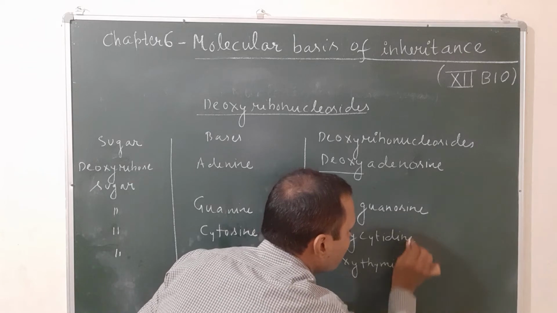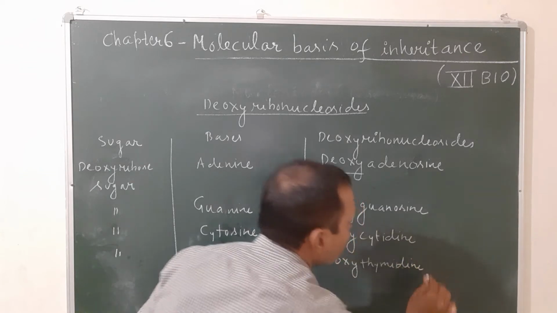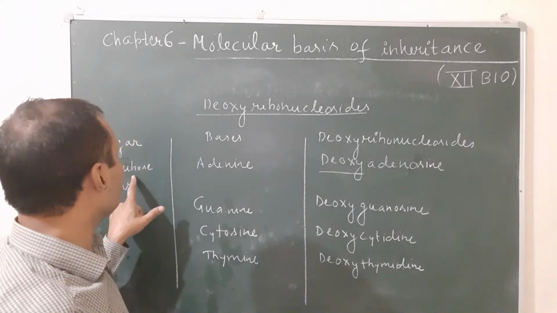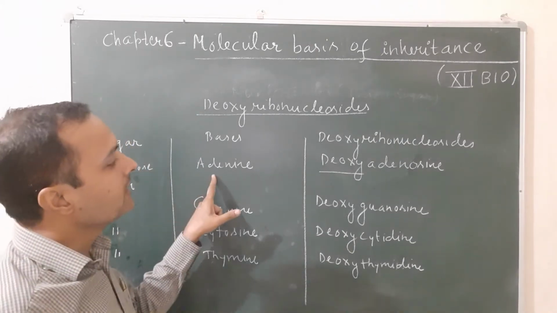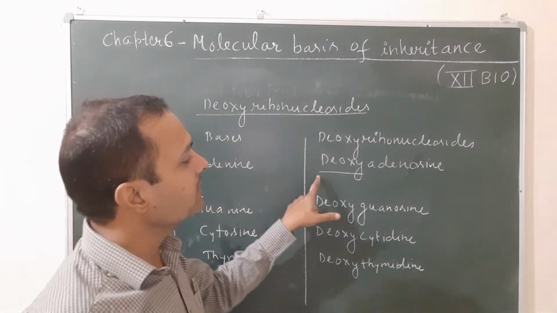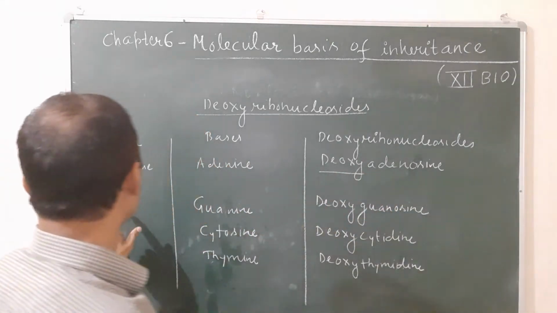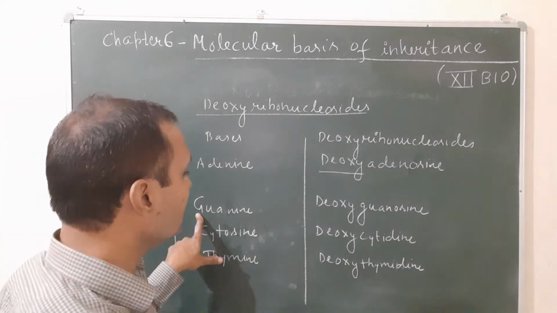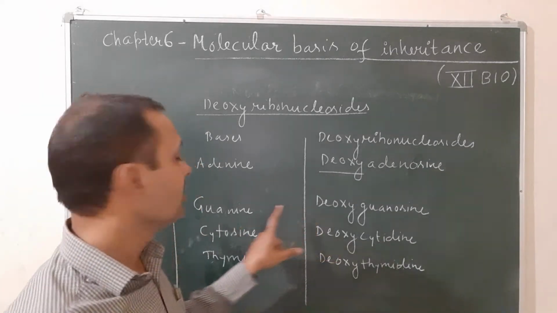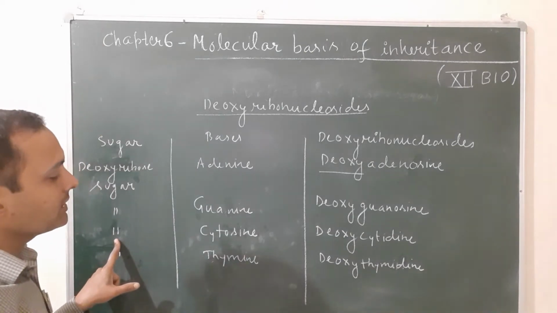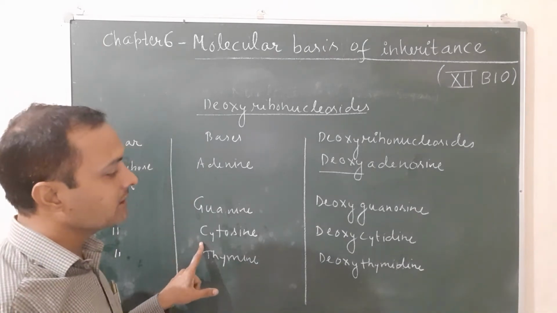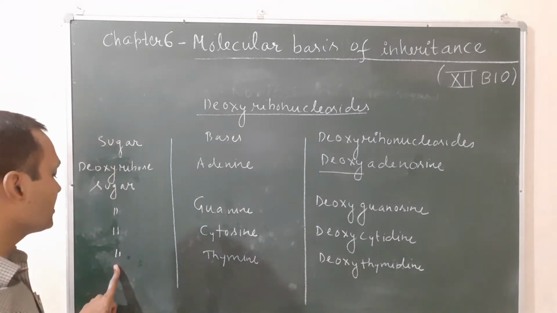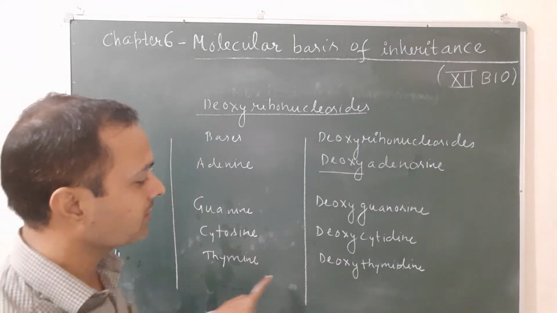So these are the nucleosides of DNA. Deoxyribose sugar combined with adenine gives deoxyadenosine; with guanine, deoxyguanosine; with cytosine, deoxycytidine; and with thymine, deoxythymidine.